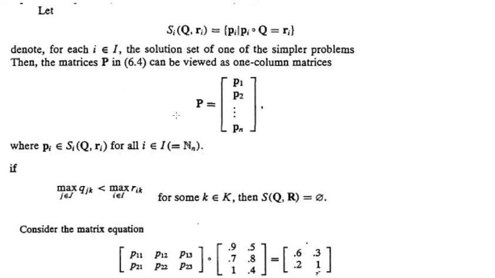Then the matrix P can be considered as a column matrix P equal to [P1, P2, ..., Pn], where Pi is an element of Si(Q,Ri) for all i element of I.